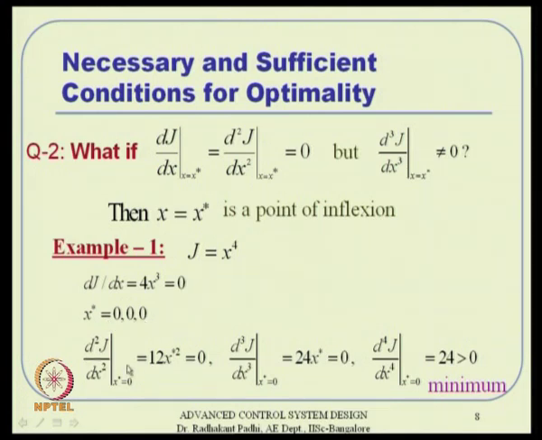You take the second derivative, it is also 0. So, we cannot say anything about it right now. We will proceed with the third derivative, which is again 0 at x star. So, we will go to the fourth derivative. The fourth derivative turns out to be strictly positive, and hence x star, which is 0, is certainly a minimum point actually.